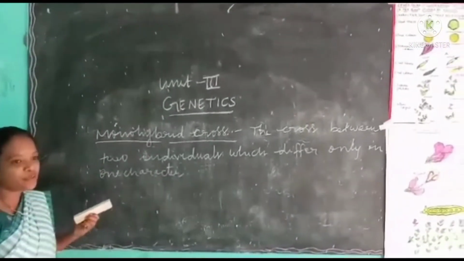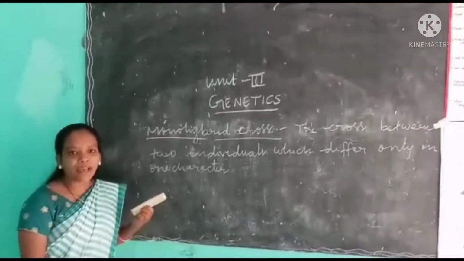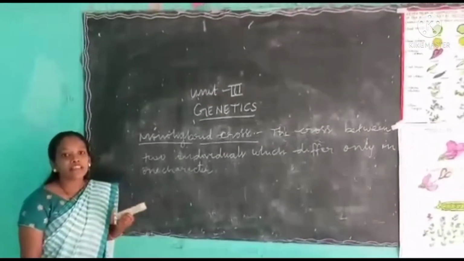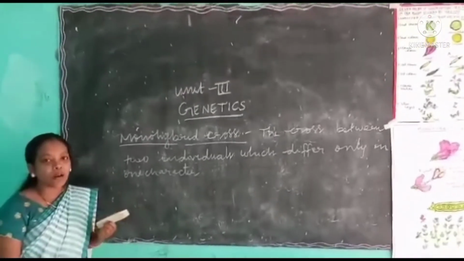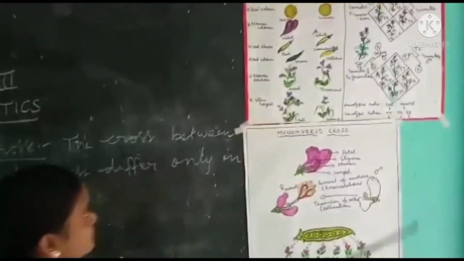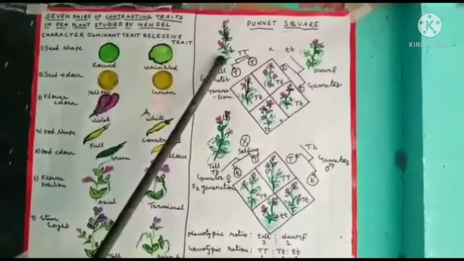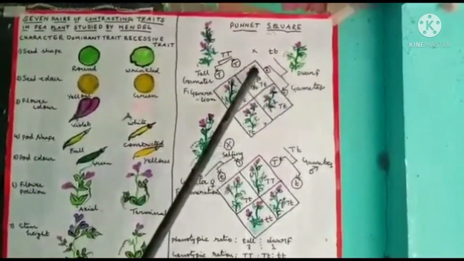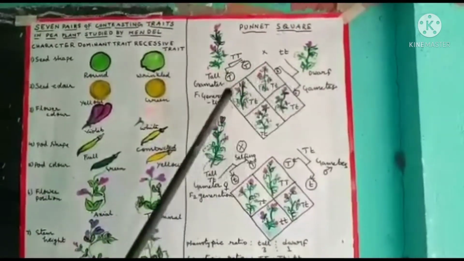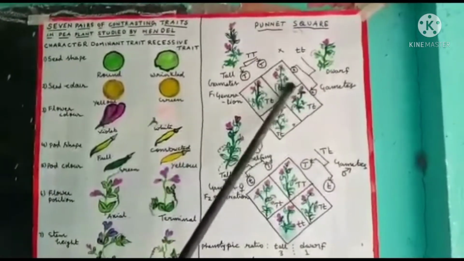See, we crossed two parents. After that, we got gametes. The formation of gametes and the possible union of gametes can be represented in squares. The squares are called Punnett squares. See here, we cross two parents, one tall and another dwarf. So the possible gametes are capital T and small t. In the F1 generation, we got all the dominant character, that is, all are tall.